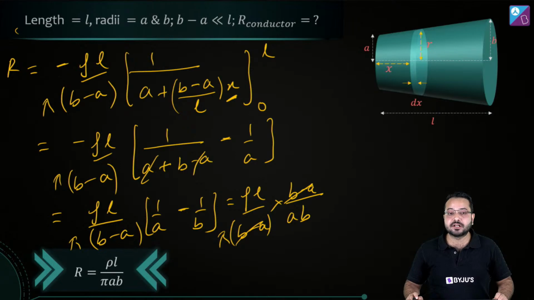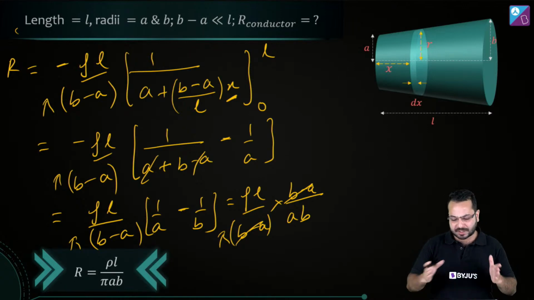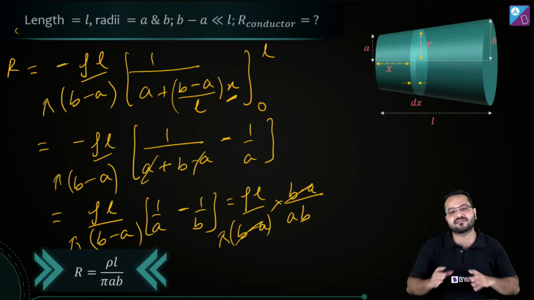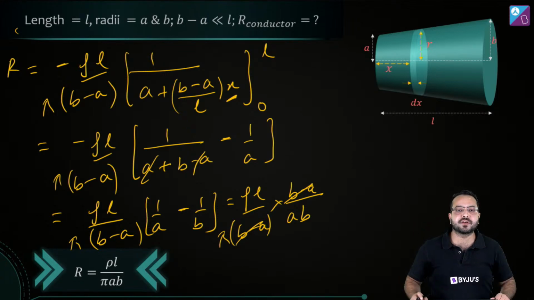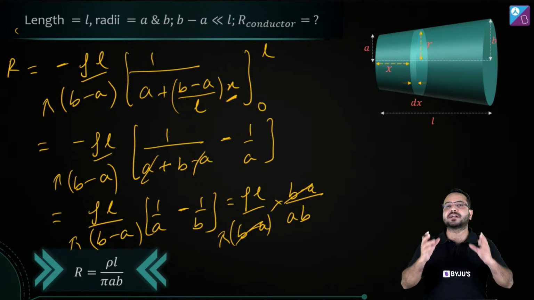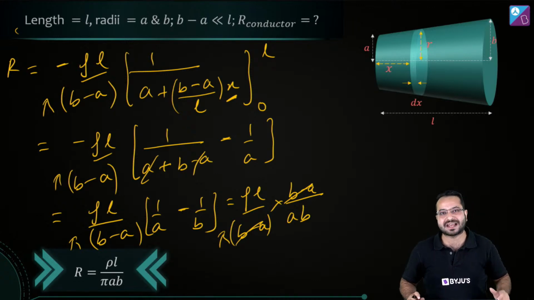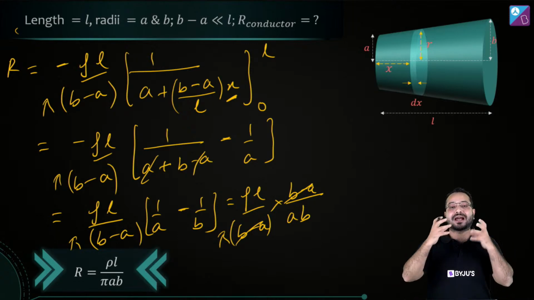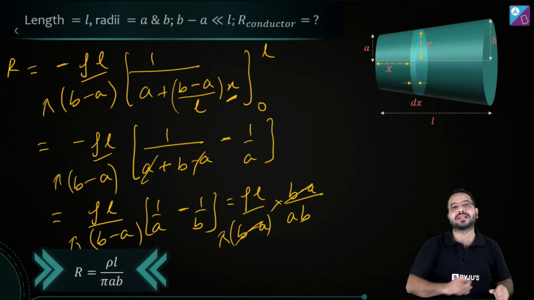Alright, so I hope this is clear, and as we always do, we would rate the difficulty level of this question. It's a very typical kind of question. Here, this shape is called a frustum, but tomorrow we can have a solid sphere, or a solid sphere with a cavity, or different shapes, but the idea is the same. You need to take the representative element, find the resistance for that, and then integrate it to find the total resistance. So this is one problem, but this kind of problem can be applied to many different places.